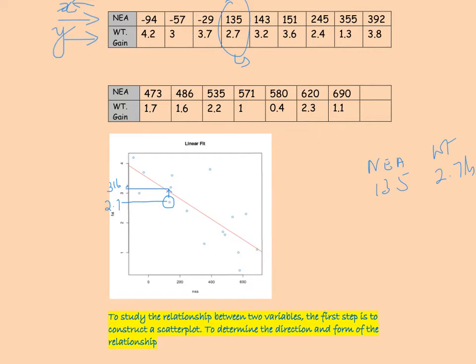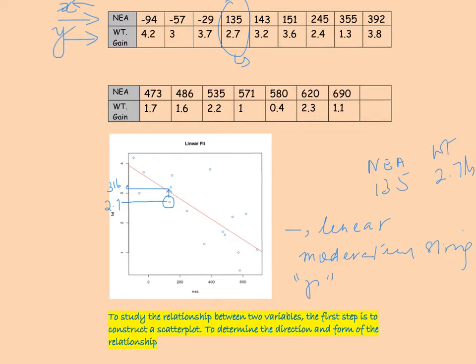From the scatter plot, we see that the relationship between NEA and fat gain is negative, linear. By looking at the points, we can say it is moderately strong, but we cannot make a definite conclusion unless we know what the value of R is.